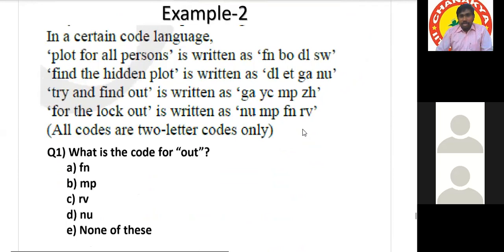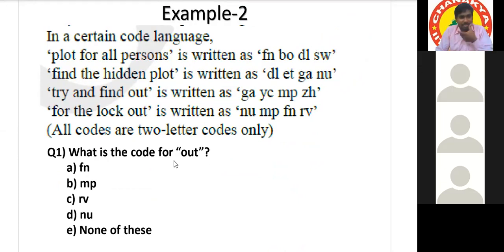And separate information. We'll do 1 or 2 questions based on this, and later we'll wind up the session. I think you have a class, right? At 7 p.m. Sorry, 8 p.m. I think A section or B section, you have class at 8 o'clock. No, B section, sir. A section we have at 5 o'clock, sir. We don't have a class. Okay, we'll do this question and we'll wind up the session.